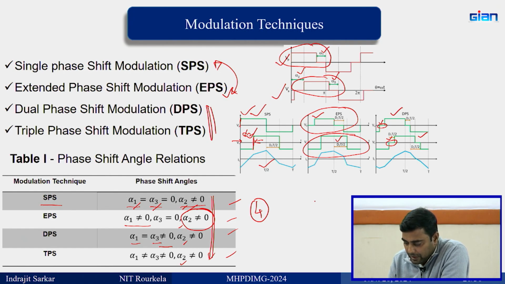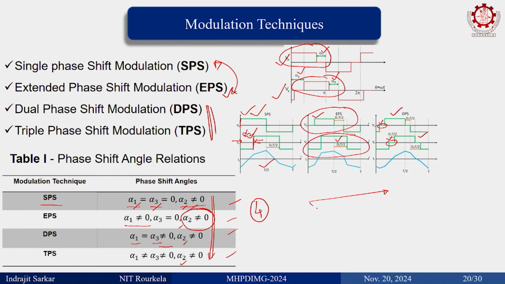Now, see, the phasor diagram was something like this. This is the inductor current phasor, this is VP, the primary bridge voltage, this is the secondary bridge voltage, and this is the inductor voltage drop.